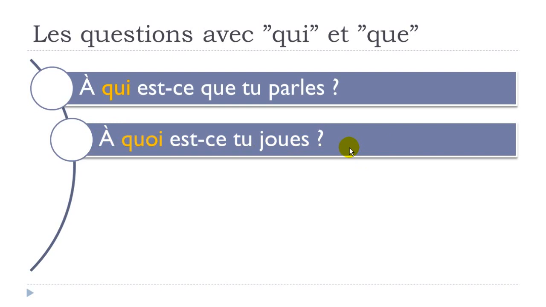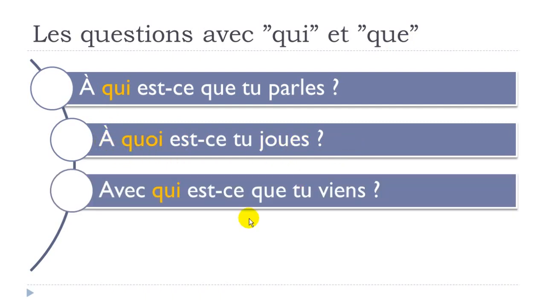And then now, I assume that you will tell me, oh, have a look at that. What on earth is going on? Why do we have this quoi and not que? Okay, well, because that's the rule, and we'll see that, but that's the rule. In French, if you want to construct a question like here with que, but then it is constructed with a preposition, then que will change and then it will become quoi. Okay, that's the reason why. Qui doesn't change, que will be transformed into quoi. So that's the reason why here we've got à quoi est-ce que tu joues?